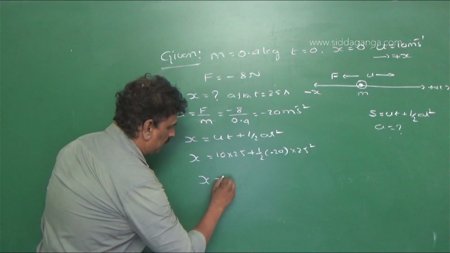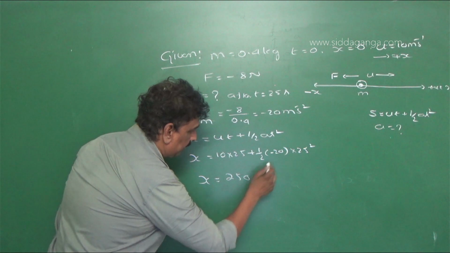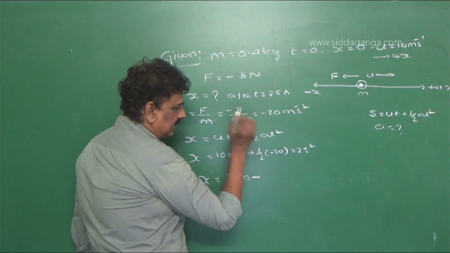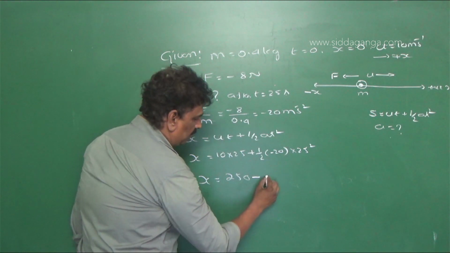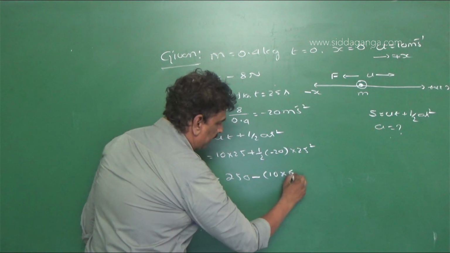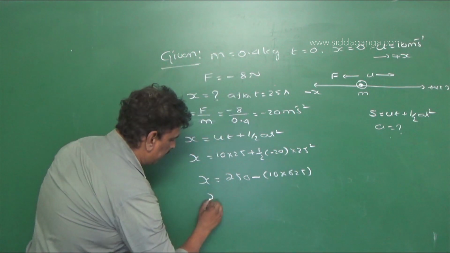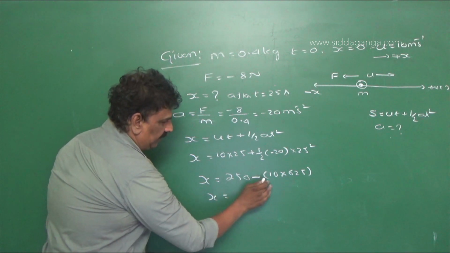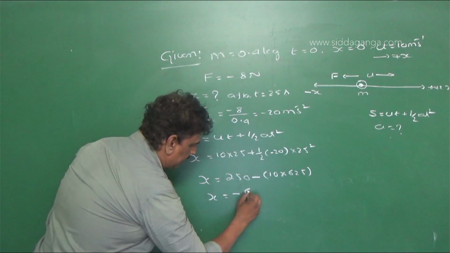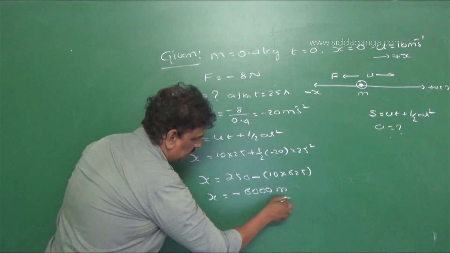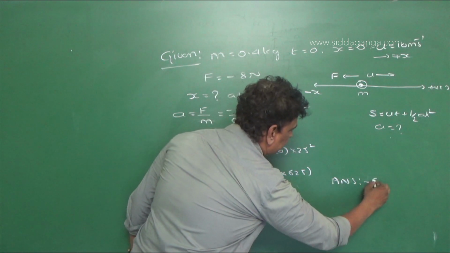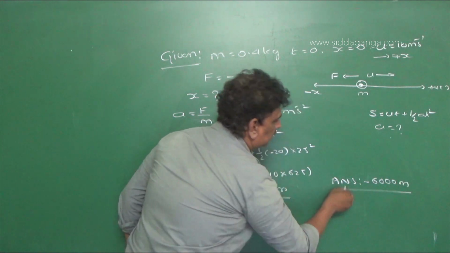This is 250, plus minus, half of 20 is 10, so minus 10 into 25 square, 625. So x is equal to 250 minus 6250, that is minus 6000 meter. So the answer is minus 6000 meter.